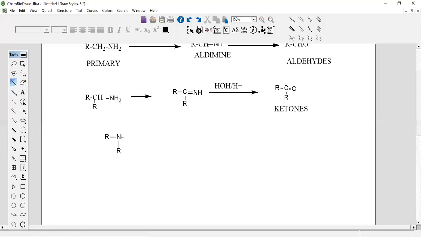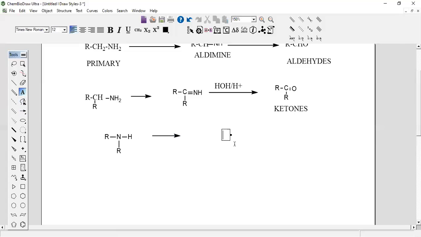There is only one hydrogen here, and this is going to be the secondary amine. That is for primary amines, which, depending on the condition, may give an aldehyde or ketone. But the secondary amine will give a compound called tetraalkyl hydrazine. That is nothing but a compound like this.